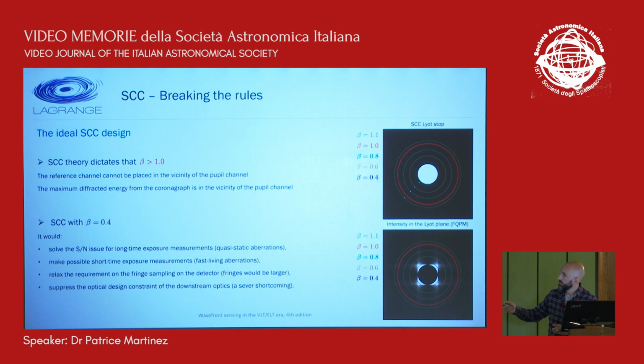So what would be the consequences of having this possibility? If you can put the reference hole closer to the pupil channel, it means that you solve the problem of the signal-to-noise ratio in the reference channel. You make possible short-time exposure measurements in addition to long-time exposure measurements. You relax the requirement on the fringe sampling on the detector because the separation between the two is lower, which means that the interfringe is larger. And at the same time, it completely suppresses the optical design constraint of the downstream optics, which is a severe problem for the SCC.